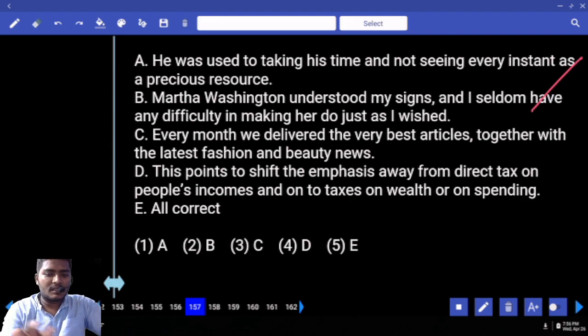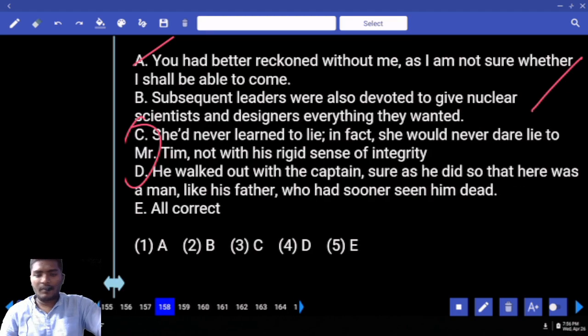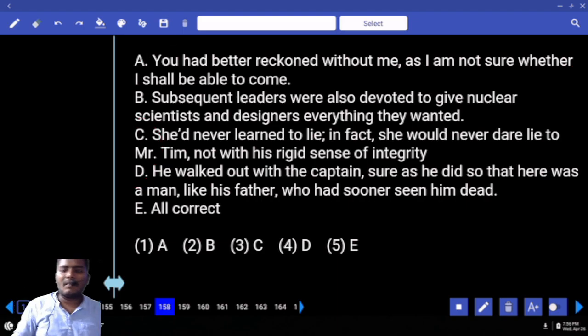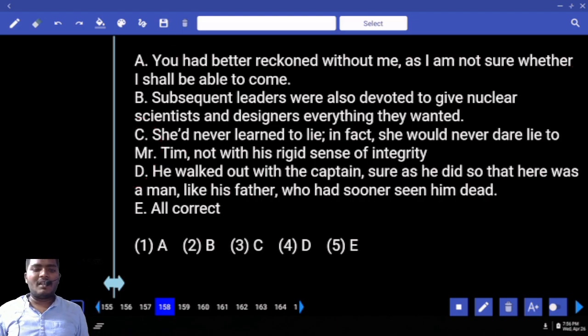Shall we also check C or let us go for A? Already one is wrong, right? So what must be your answer? A. But did you check CD also? No need. If you get already answer in A and if your answer B is wrong, no need to check for CD. You already got the answer. Move to 158. You had a better recount without me as I am not sure whether I shall be able to come. Again, direct error.